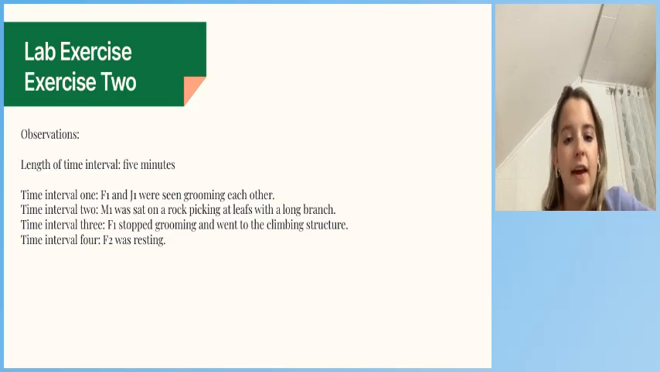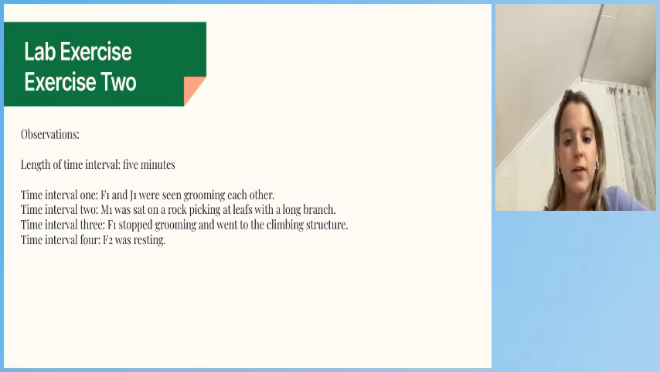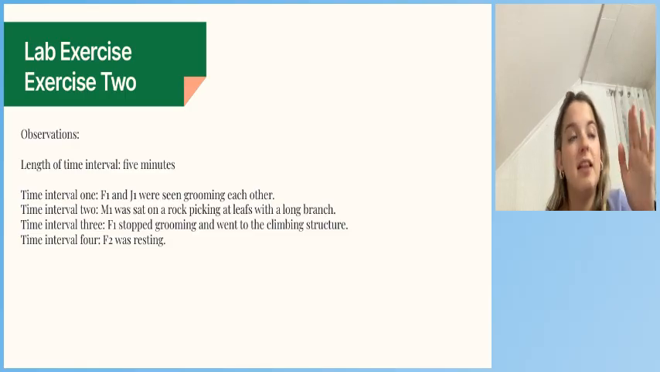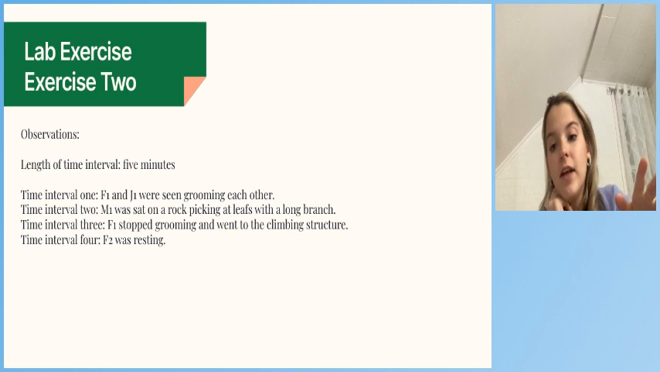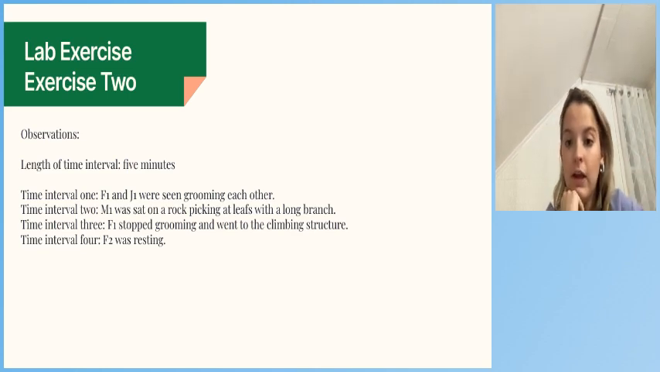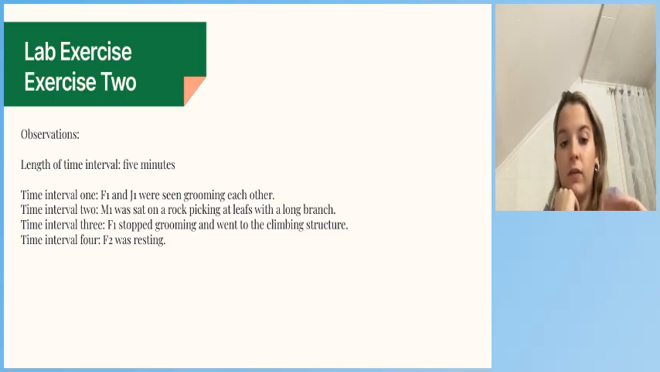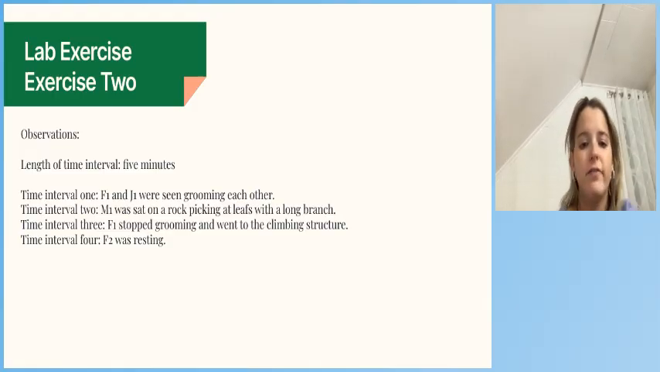Time interval 3, female 1 stopped grooming and went to the climbing structure. As I said before, she often likes to spend her time up in the treetops and in the jungle gym area, and the San Diego Zoo did a really amazing job of creating a natural structure for them to climb on. It's very immense, and I unfortunately could not link a video to it, but you should look it up because it is amazing, and it stimulates the orangutans' brains and lets them play. And time interval 4, F2 was resting.